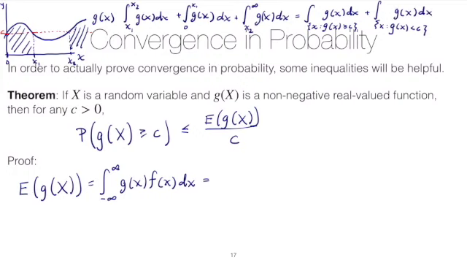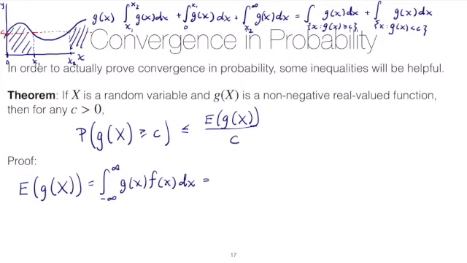And all of that would be equal to the integral under the curve over the whole region of x, in this case from 0 out to infinity. So we're going to use a trick like that because it will be helpful in proving this inequality that we have down below, this inequality here.